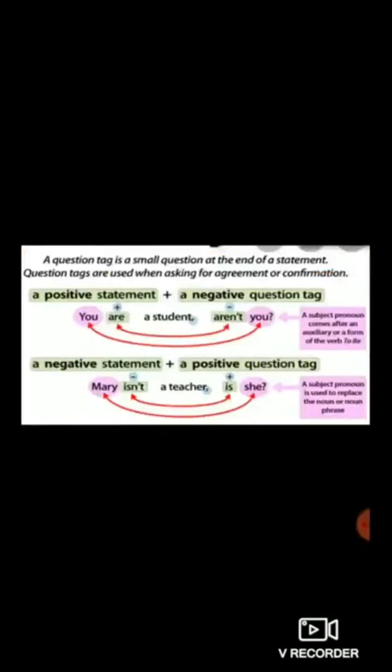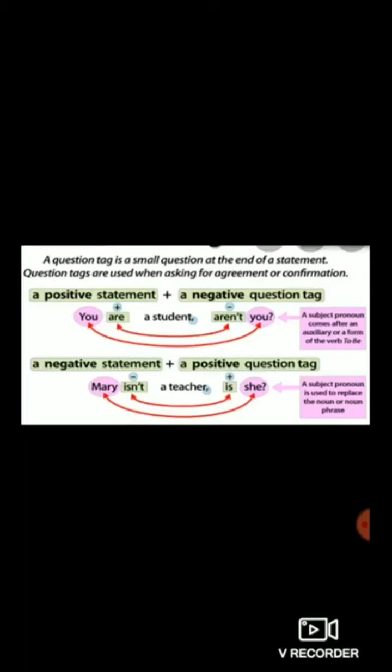Now what is question tag? I have already explained at the start. A question tag is a small question at the end of a statement, and question tags are used when asking for agreement or confirmation. Now let's see what a negative question tag and a positive question tag are with the help of examples.